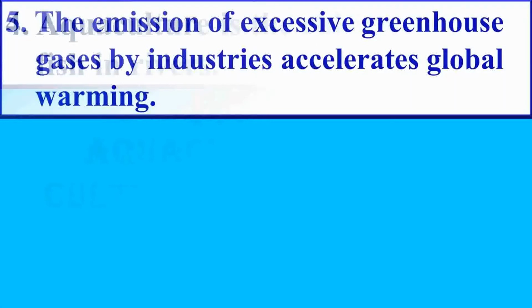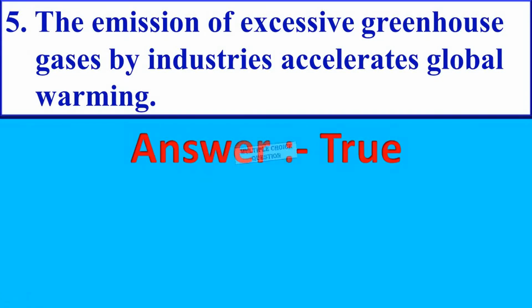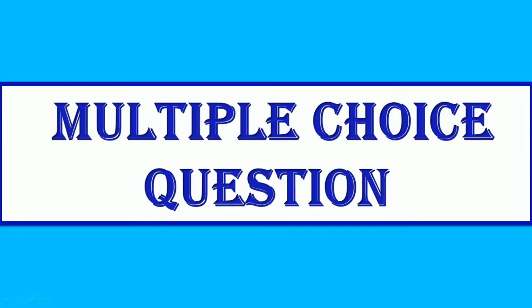Next question. The emission of excessive greenhouse gases by industries accelerates global warming. Answer is true. Next question. Multiple choice question.